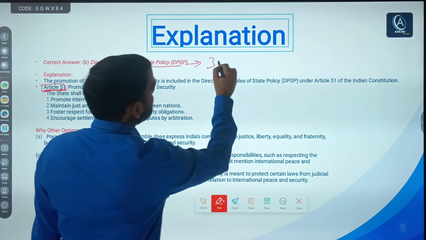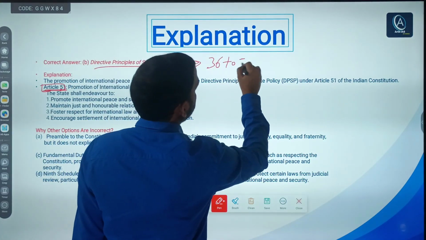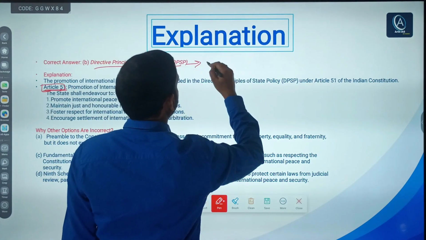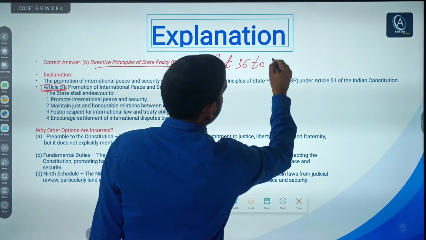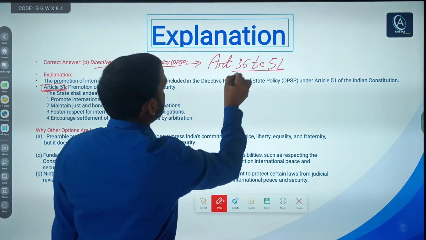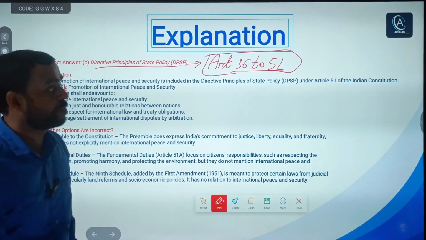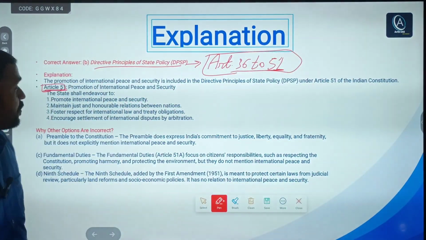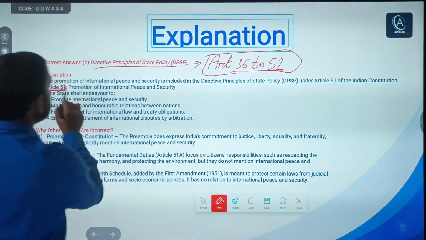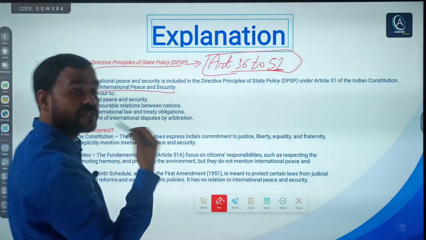You would be knowing Article 36 to 51 comes under DPSP. And Article 51 says promotion of international peace and security.